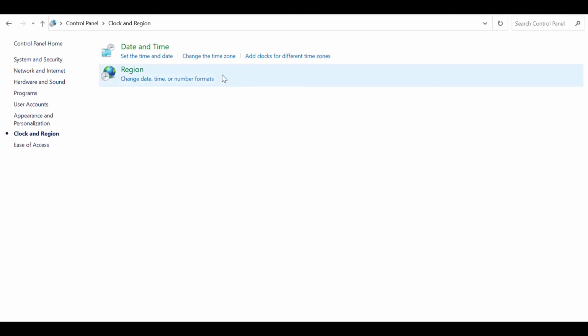Clock and Region. Date and Time. Region and set the date and time. Set the time and date. Region can change your date and time or number formats.